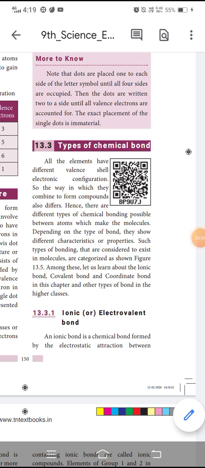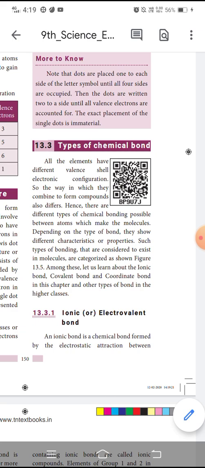All the elements have different valence shell electronic configuration. So, the way in which they combine to form compounds also differs. See here, are all the elements having the same valence electrons? No, they have different valence shell electrons. So, in this way they combine to form different compounds in different ways.